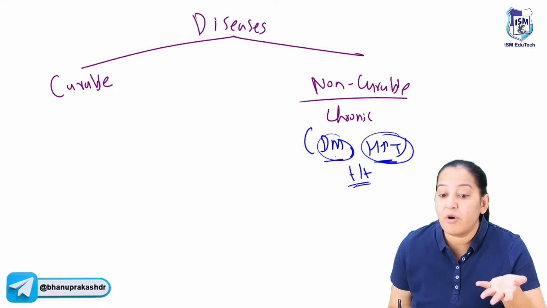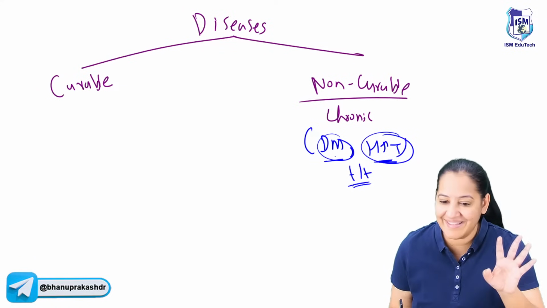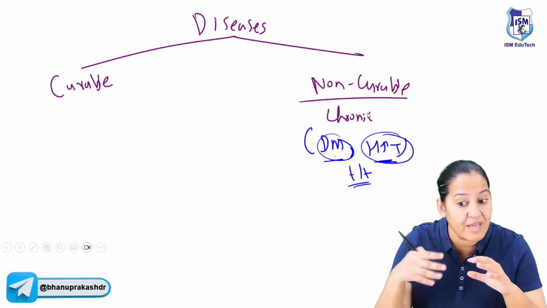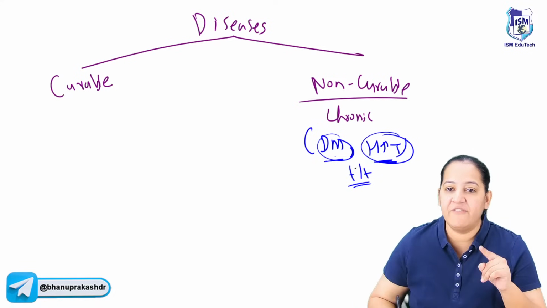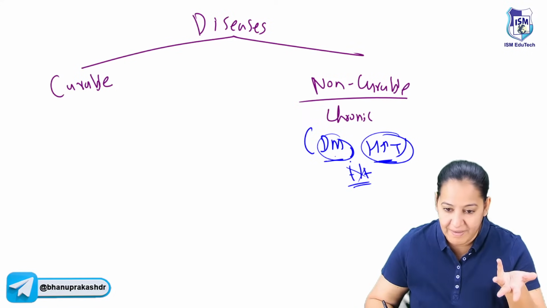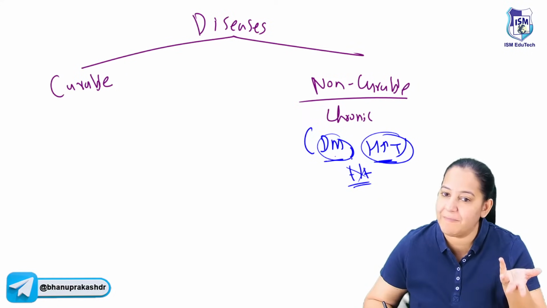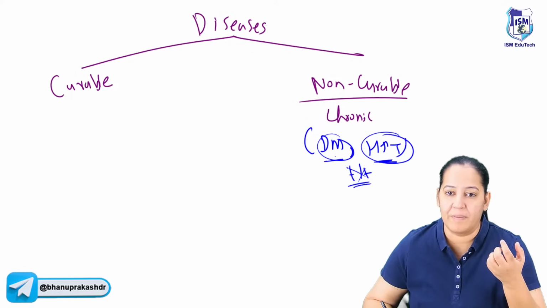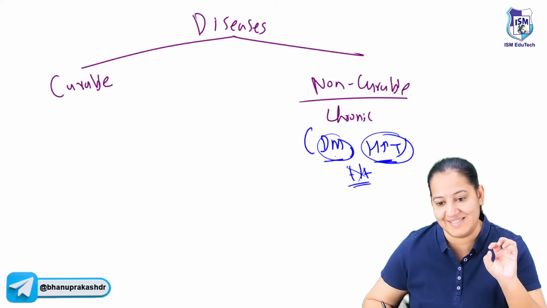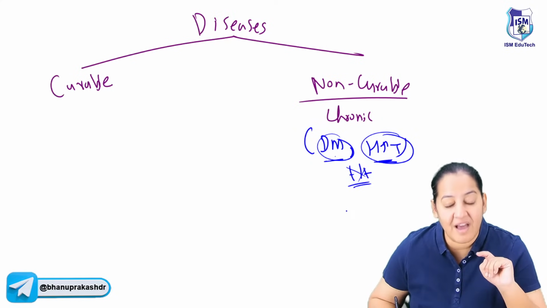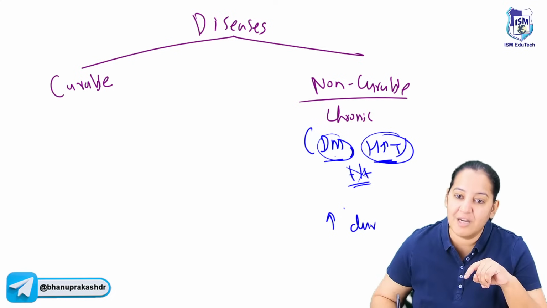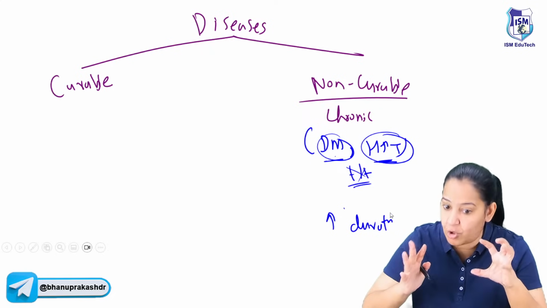But by giving treatment, what are we actually doing? We are not curing the disease. We are prolonging the life of diseased people on this earth. If we don't give the treatment, they will have complications and they will die. We do not want the patient to die. That's why we are controlling the disease. So by giving the treatment, we are increasing the duration of diseased people on this planet.